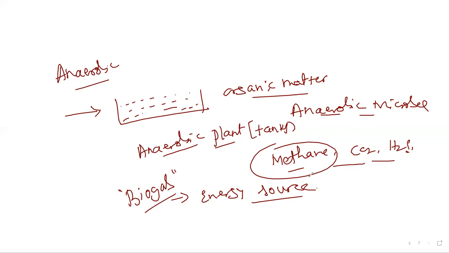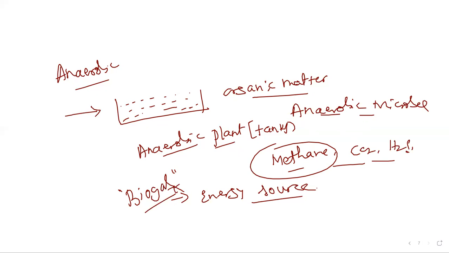Okay, so that is about the anaerobic treatment of sewage water. Sewage water treatment happens in the anaerobic way. Gaseous molecules evolve, and these can be used as an energy source, as biogas. The sludge that settles through sedimentation can be used as compost. And this is about the sewage treatment.